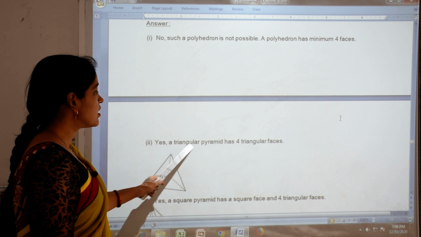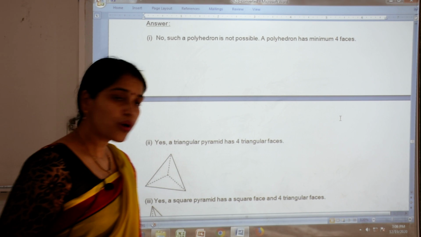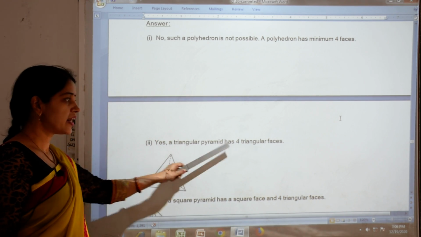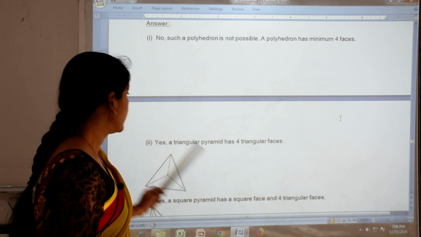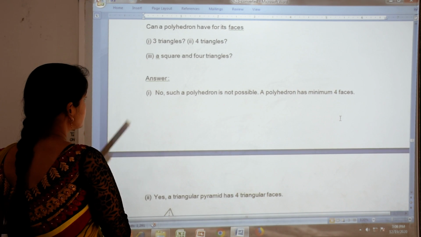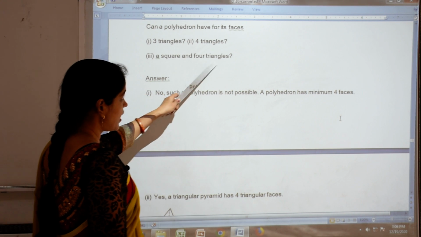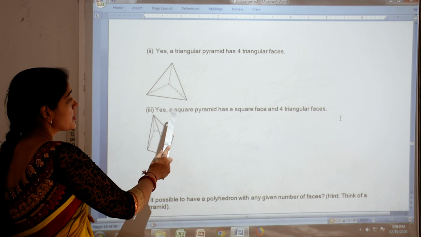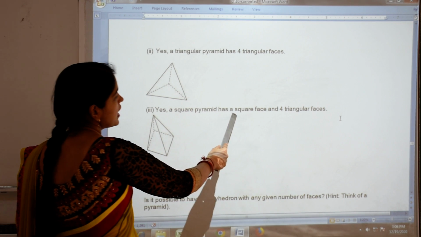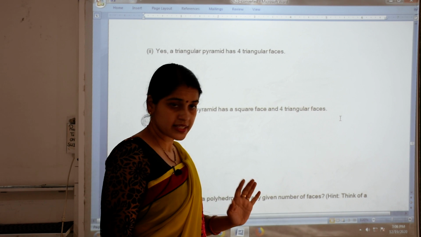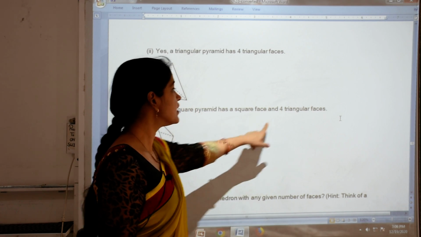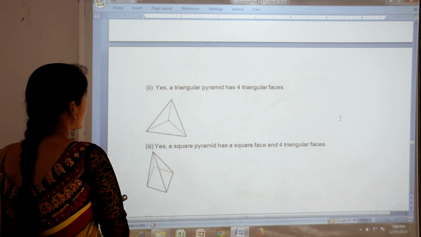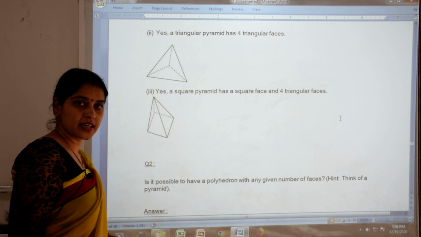So yes, a triangular pyramid has 4 triangular faces. Triangular pyramid में हमें 4 triangular faces possible है. Then next one is a square and 4 triangles. So in this type of figure, yes, because a square pyramid also has a square face and the 4 triangular faces. So its first answer is no and second and third is yes.